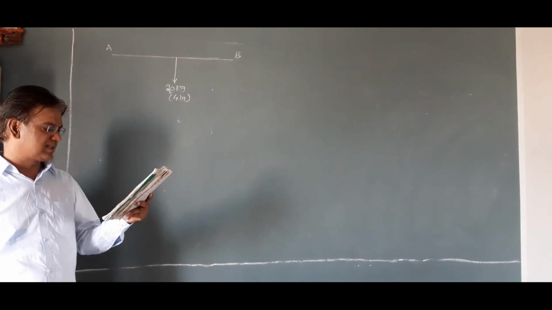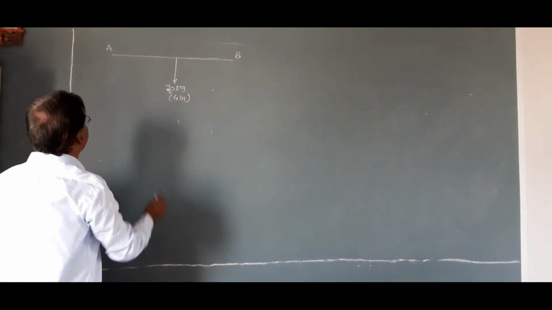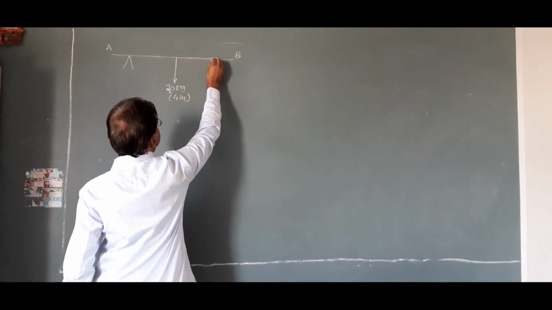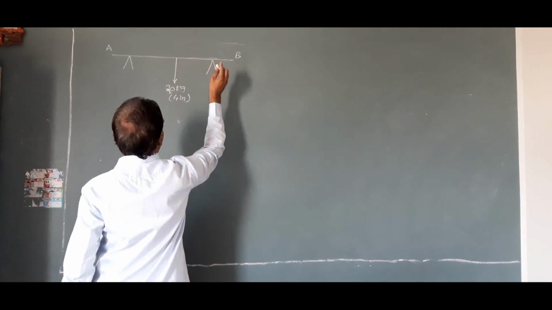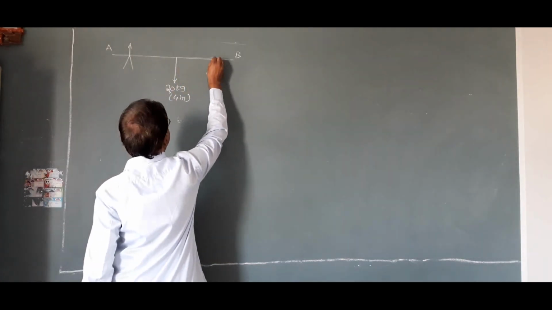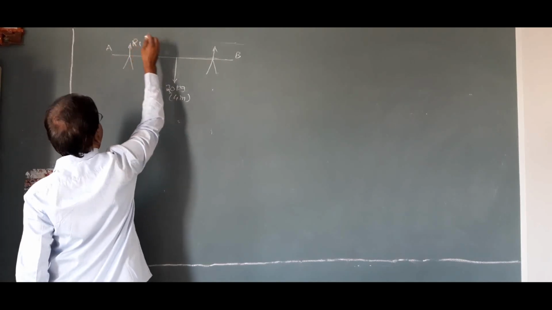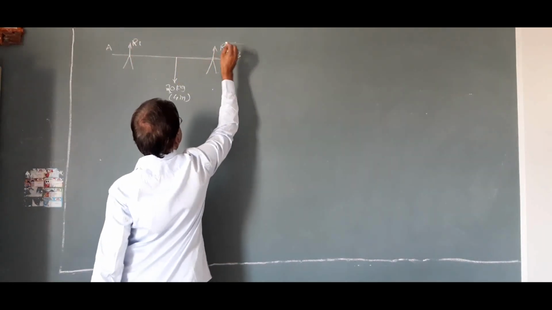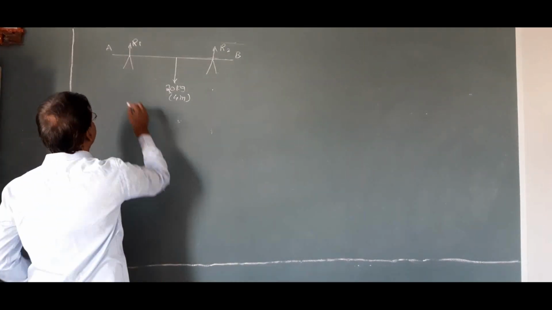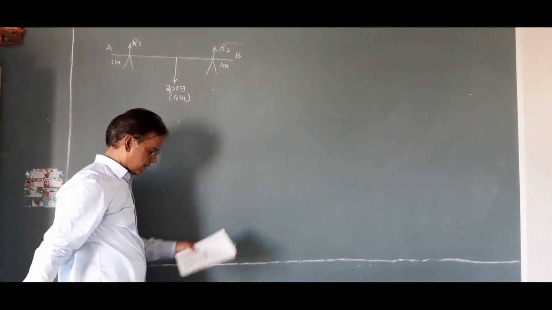Rests on two trestles, each situated at a distance of 1 meter from either end of the plank. Suppose this is first trestle or first support. This is second support. As these are resting on these two supports, this is a reaction due to first support R1. This is a reaction due to second support, that is R2. Each 1 meter from the plank. This distance is 1 meter. This distance is 1 meter.